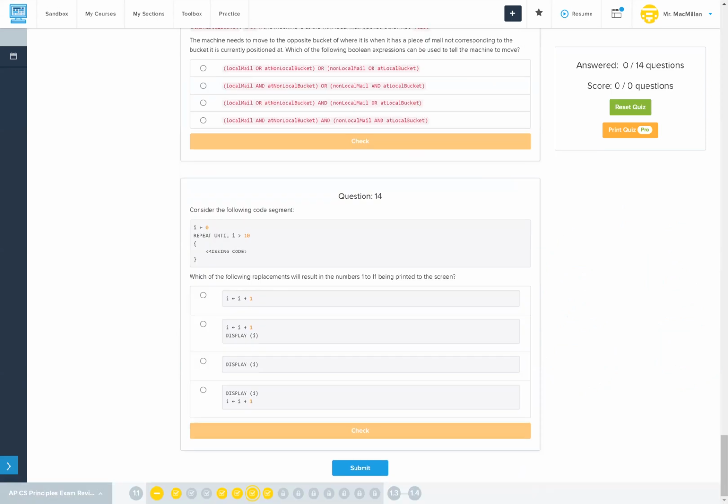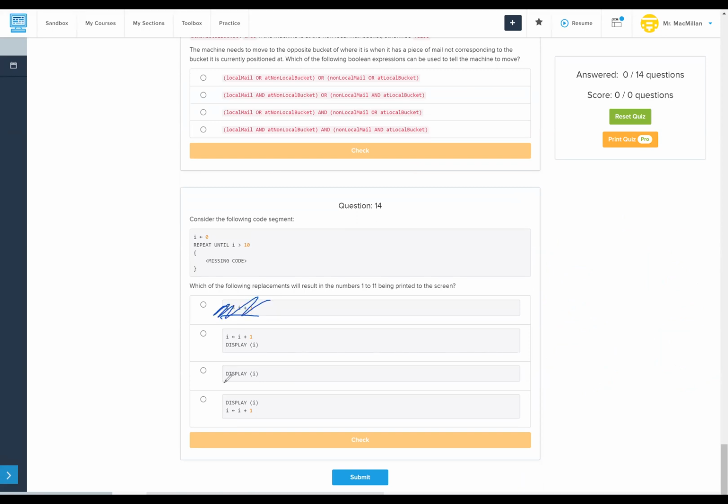Consider the following code segment. I equals 0, repeat until I is greater than 10, missing code. Which of the following replacements will result in the numbers 1 through 11 being printed to the screen? Nothing is being displayed here. Nothing is being changed here. So we can disqualify both of those.